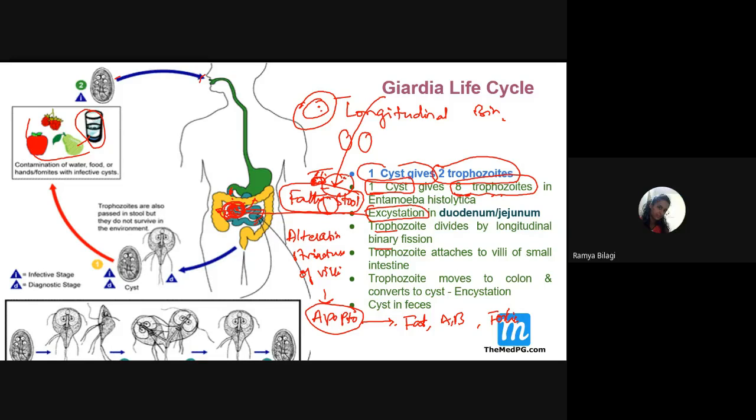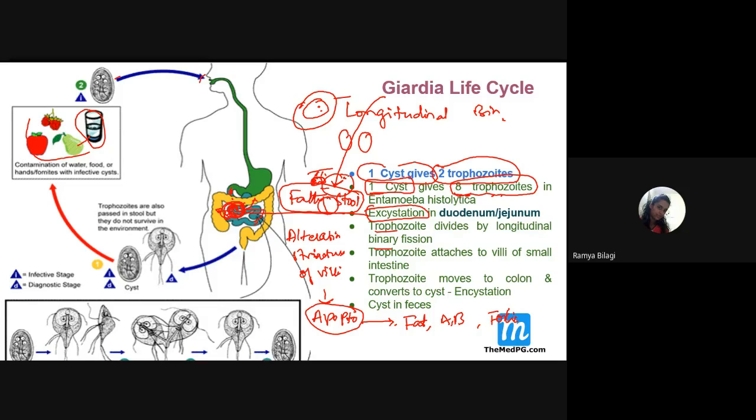Why am I explaining all this? Because everything can be asked as a question. What might be the possible reasoning for this? Entamoeba used to invade, but this fellow doesn't invade. He will sit there and spoil the entire thing. All the villi will be destroyed, no absorption, and fat will be there in the stool.